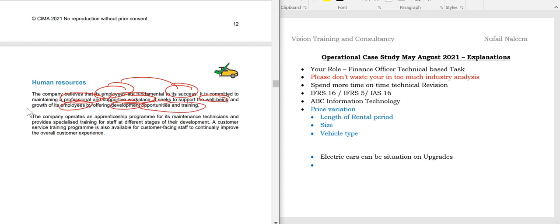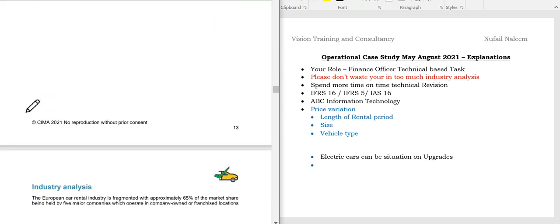The company operates apprentice programs to train maintenance technicians and provides specialized training at different stages of development. A customer service training program is also available for customer-facing staff to continually improve overall customer satisfaction. So I generally feel at the moment they are doing a wonderful job until now in the operations process. So I think that's a very, very good way of moving forward.